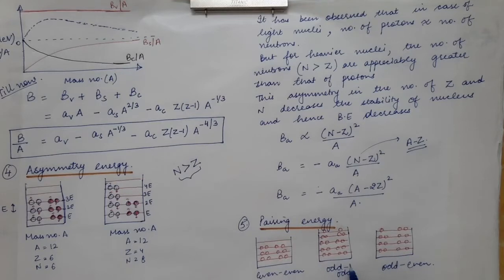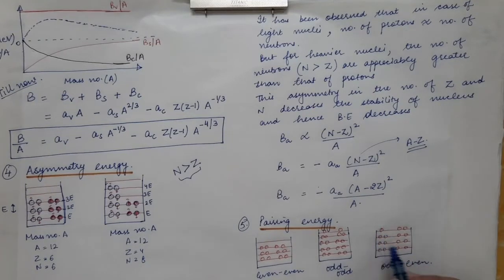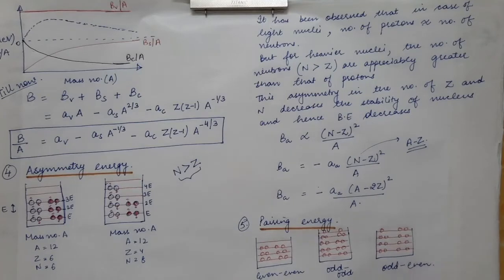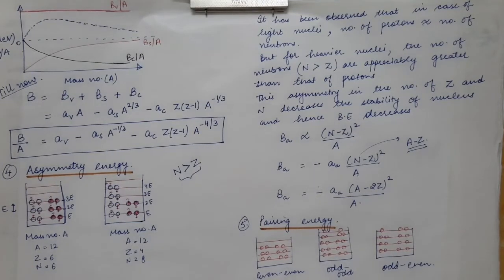Now the second case shown over here is odd nuclei, in which one proton and one neutron are left unpaired. And in case of odd-even nuclei, or you can say even-odd nuclei, we have either a proton unpaired or a neutron unpaired. So in case of odd, we have both proton and neutron as unpaired particles inside the nucleus.